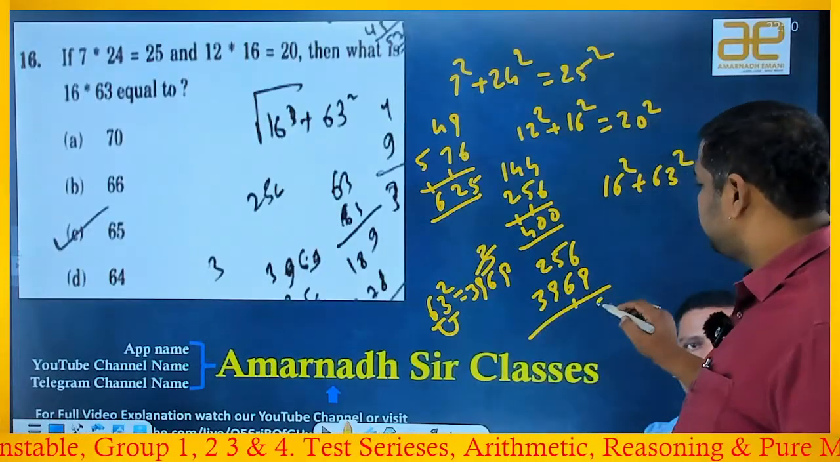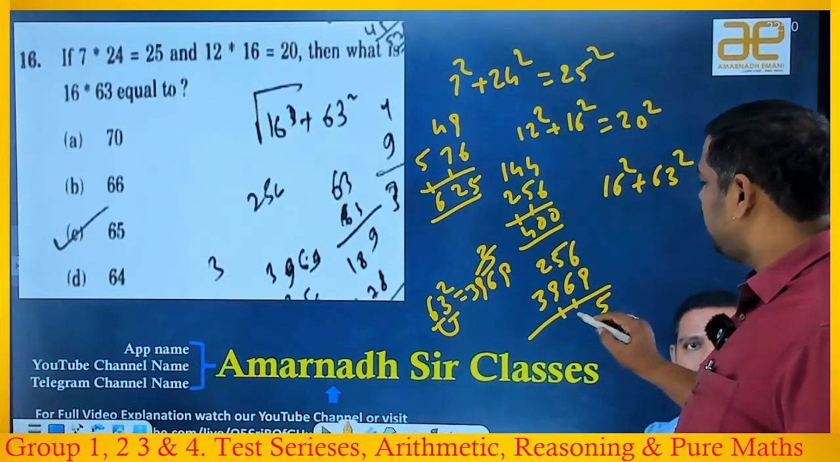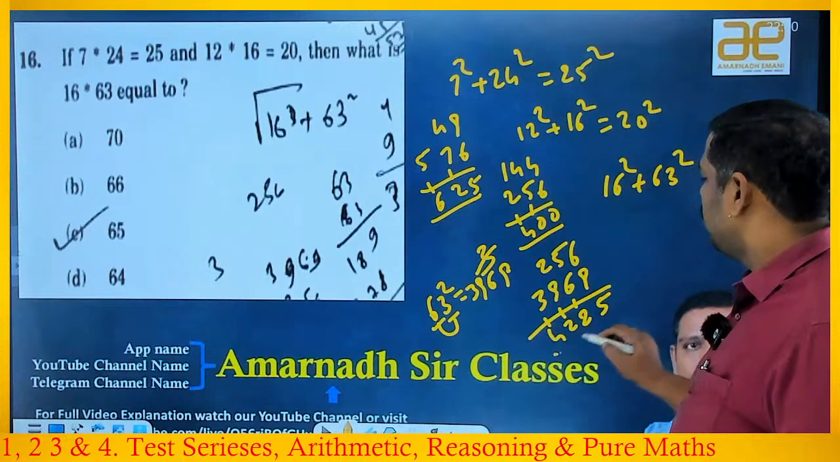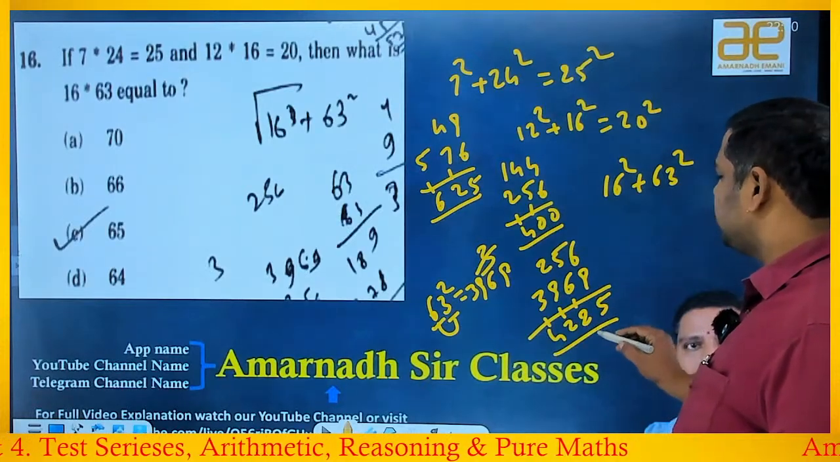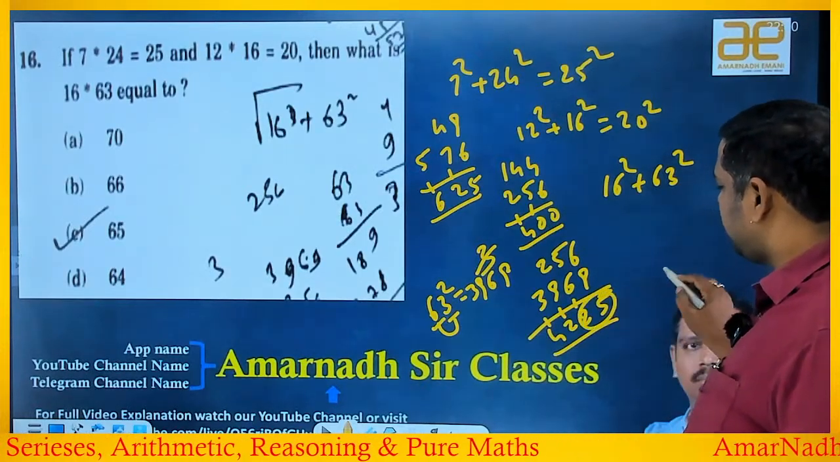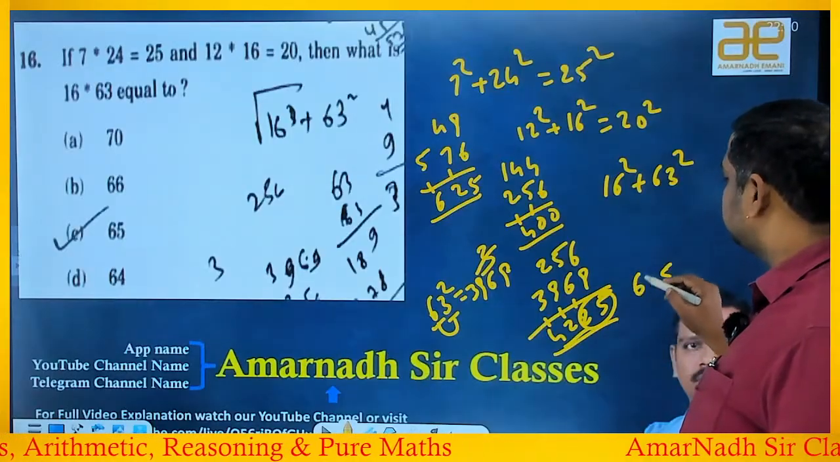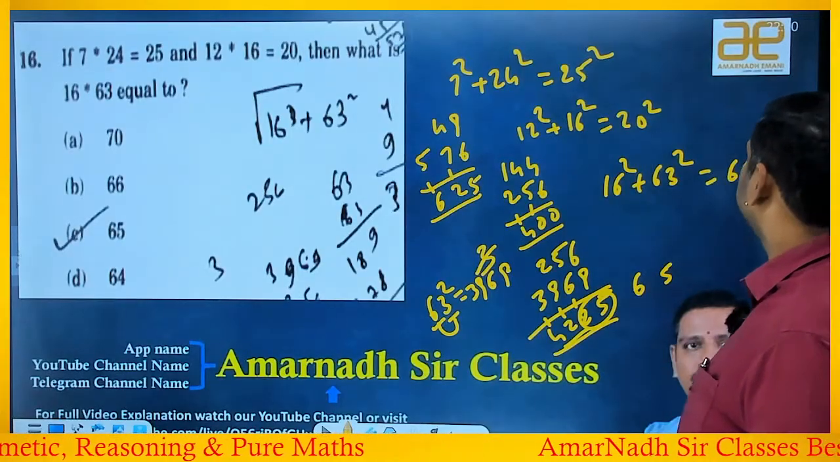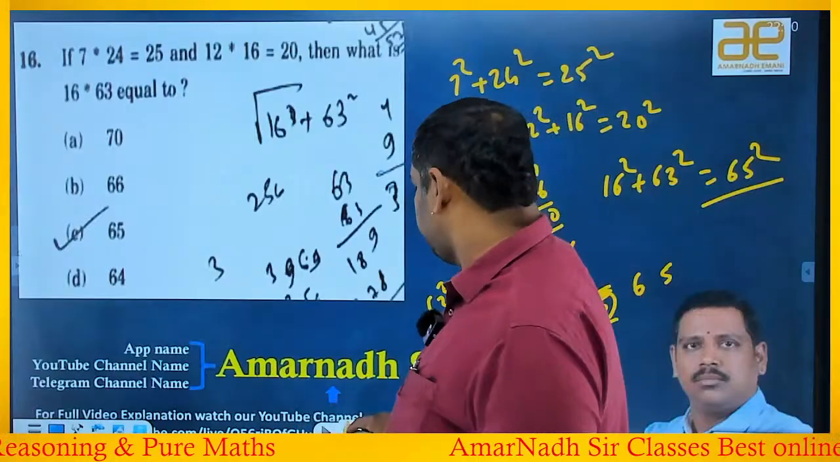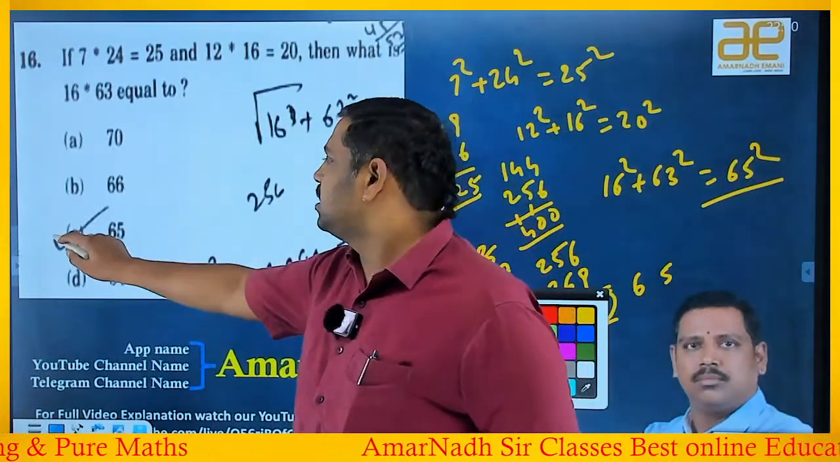6 plus 9 is 15, and 5 plus this is 12 and this is 4: 4225. 4225 is nothing but 25 means 5, 42 means 6 sevens, 6. So this is equal to 65 square. So the answer is 65. Simply speaking, the answer is C.